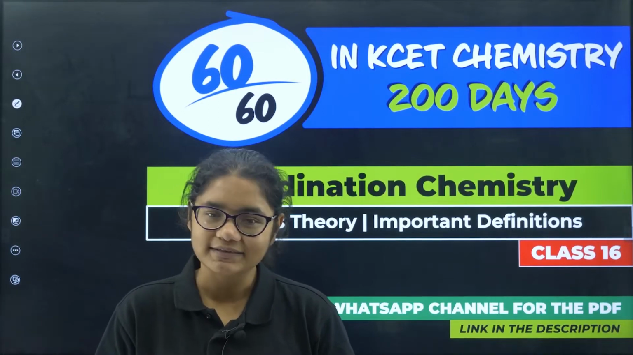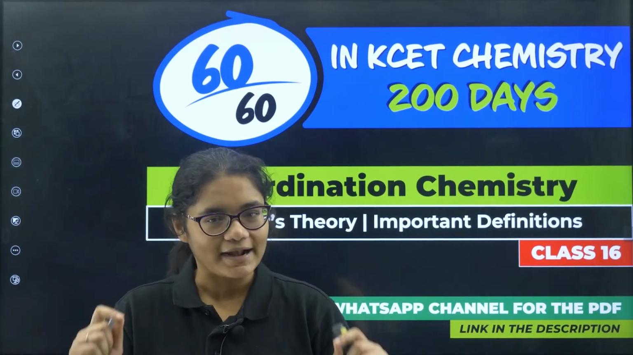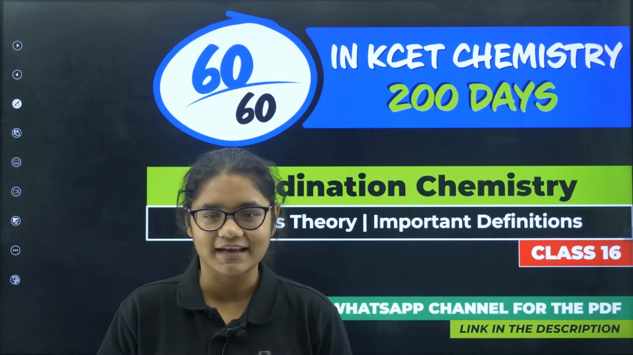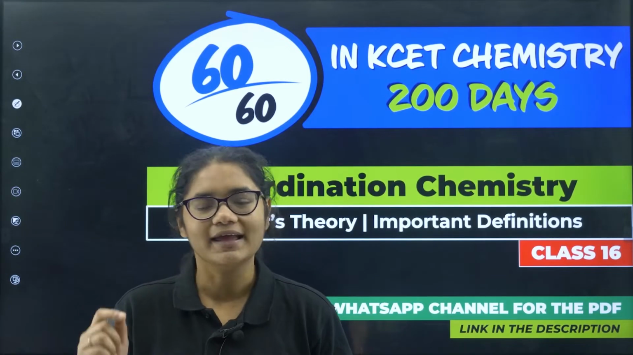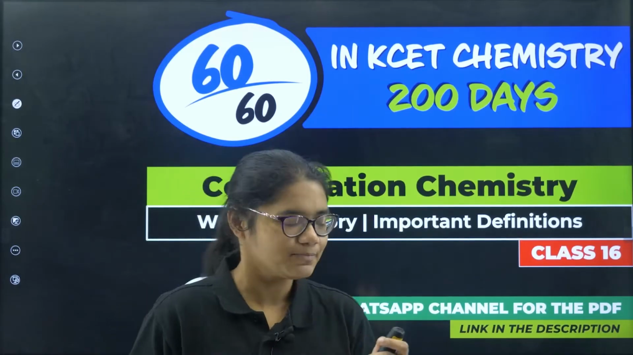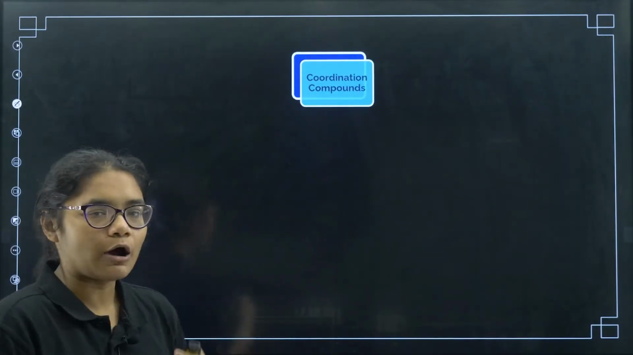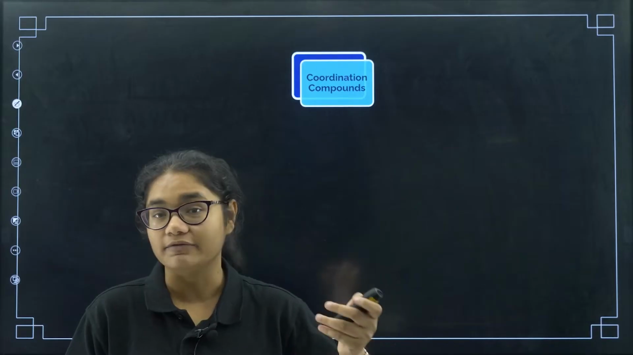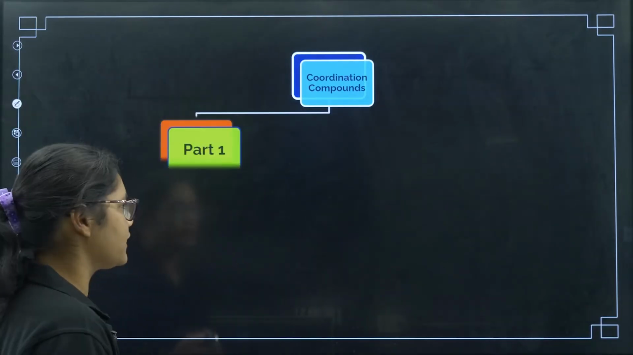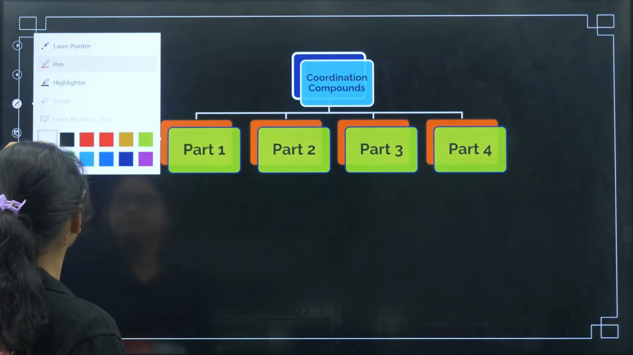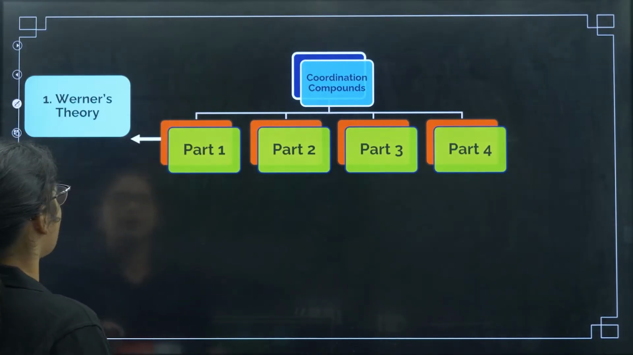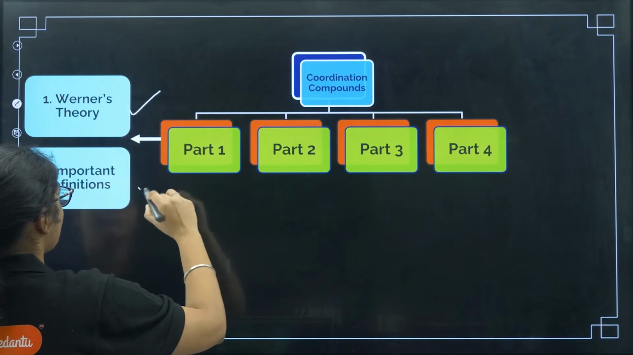Now sit with the notebook and a pen and let us start the first lecture of coordination chemistry, which is very easy, very scoring as well as very interesting. Now, as I tell you for every chapter, how are we going to cover this topic? There will again be 4 parts here. In the first part I have Werner's theory and important definitions.